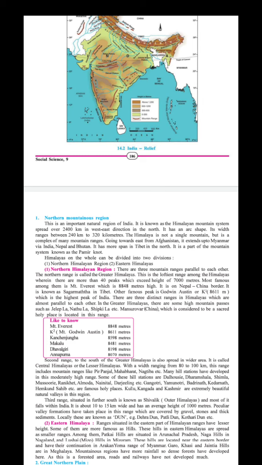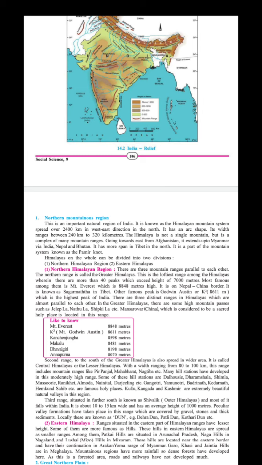Where is Kanchenjunga located? Kanchenjunga is located in Sikkim. Got it? Don't forget it. It is a very important highest peak in India. These are the two highest peaks in India, Kanchenjunga and K2. But Mount Everest is not located in India. Mount Everest is located on the Nepal and China border.